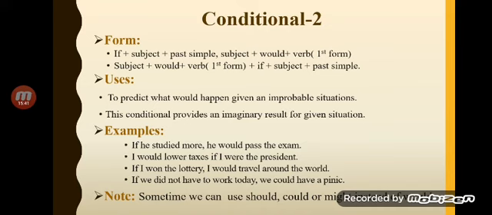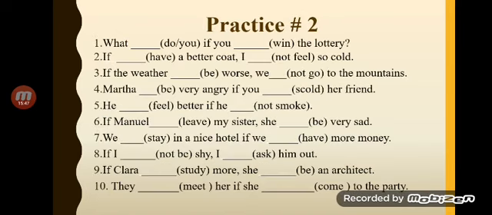Would could be replaced by could and might. So these are the different examples that you may practice.